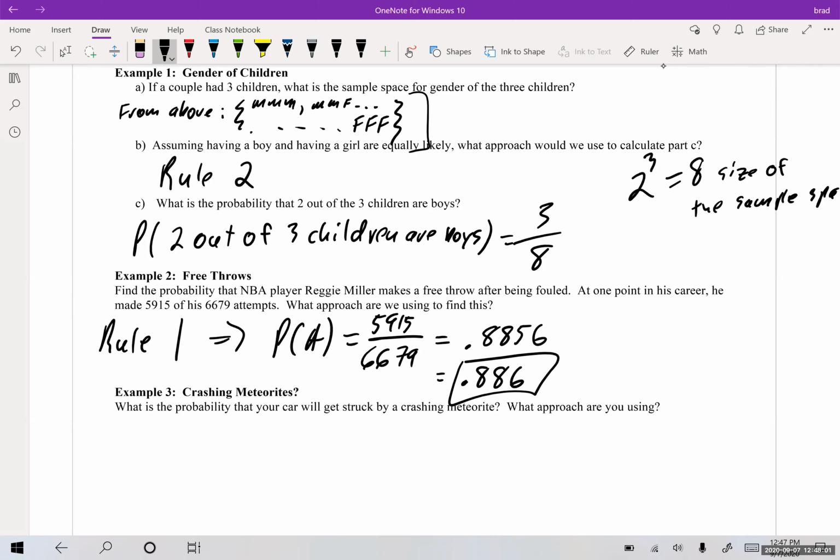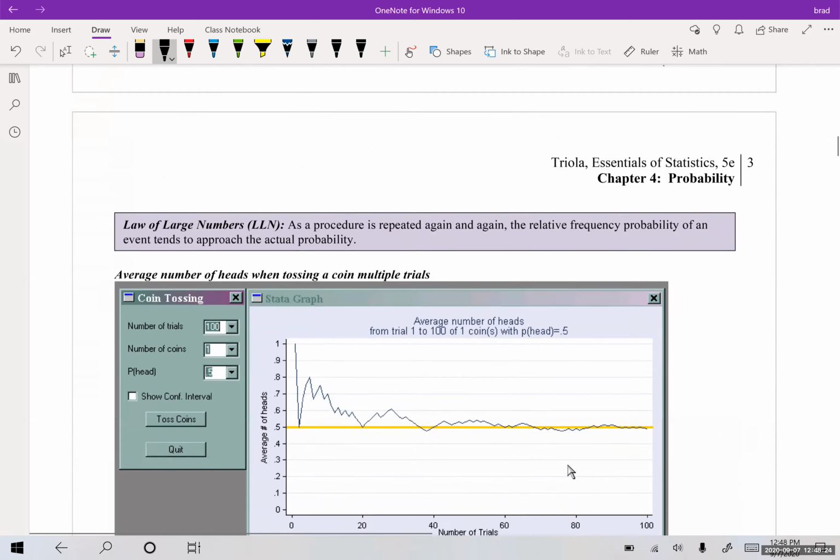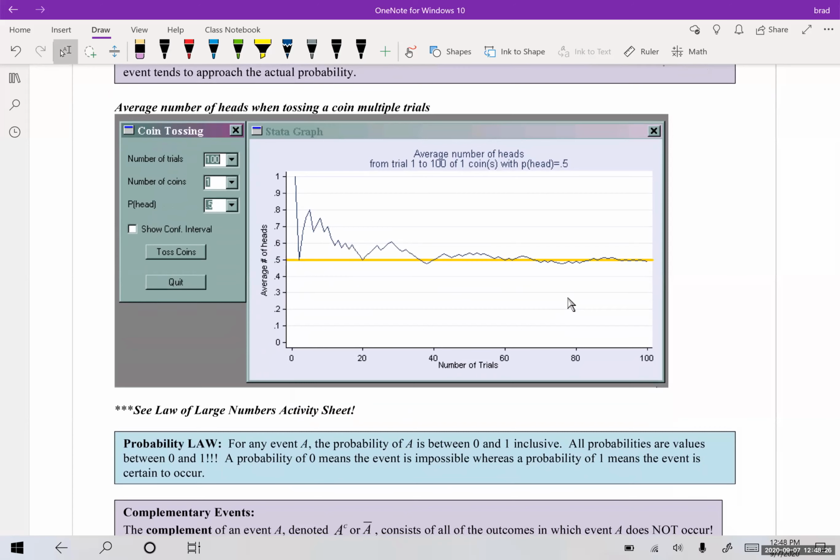Okay, what is the probability that your car will get struck by a crashing meteorite? What approach are we using? This would be rule 3. And again, we don't really have any background knowledge, so we need info. They didn't give us any info on meteorites. We'd be relying on some data on meteorites hitting cars or whatever like that, which I'm assuming is almost near impossible, very, very unlikely.